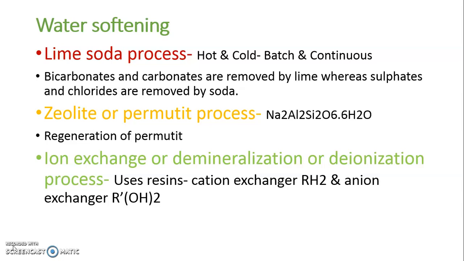In this case, water is first allowed to pass through the cation exchanger, in which calcium and magnesium ions are exchanged with hydrogen, and later the cation-free water is allowed to pass through the anion exchanger, in which anions from water are exchanged with OH. Hence, water from the cation exchanger has H plus, that is acidic water, which when passed through the anion exchanger picks up OH, and this combination of H plus and OH minus gives H2O.